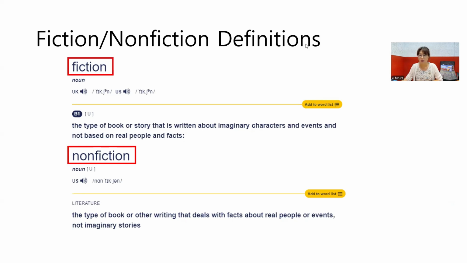Okay, so I'll finish the survey and I'll share the result. Did everybody answer the 3 questions? Okay, I'll finish the survey and I'll share the result. Okay, do you see the result? Number 1, do you like reading fiction or nonfiction? 72% of you like fiction, and 56% like nonfiction. So more people like fiction.